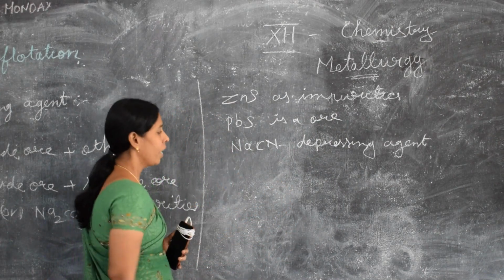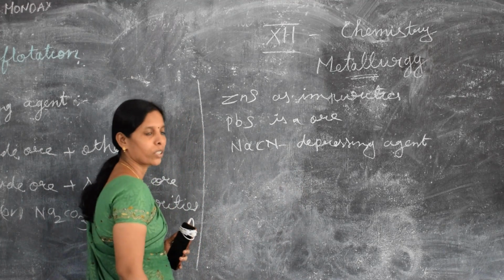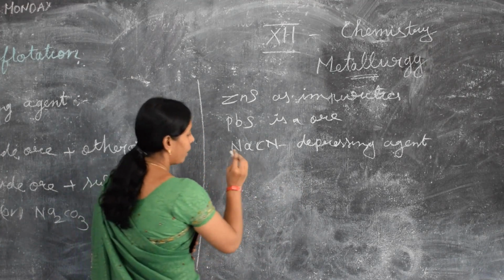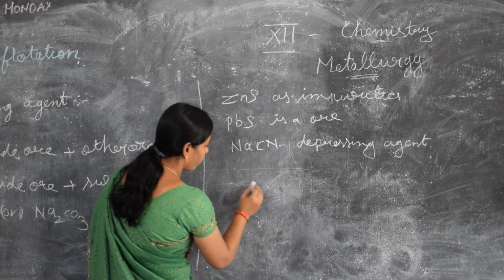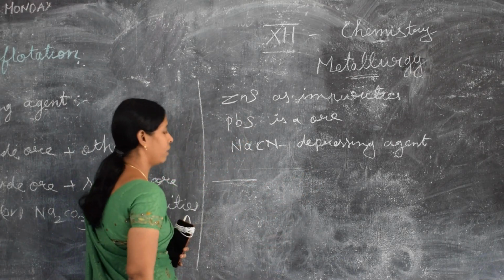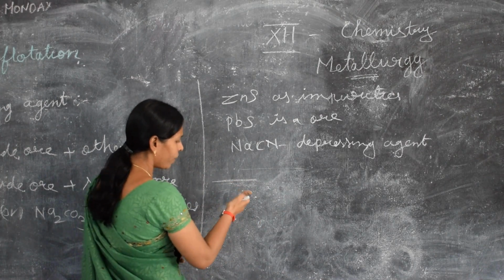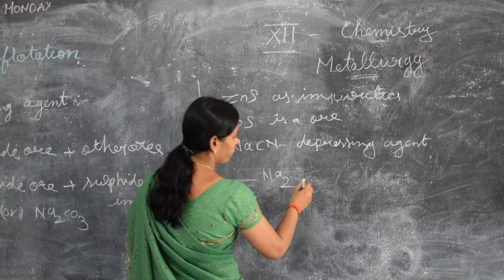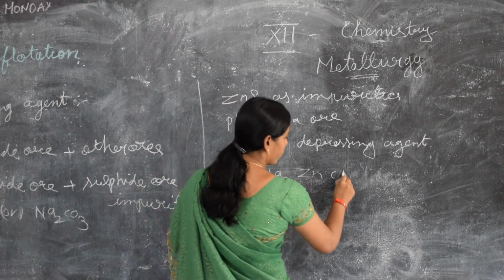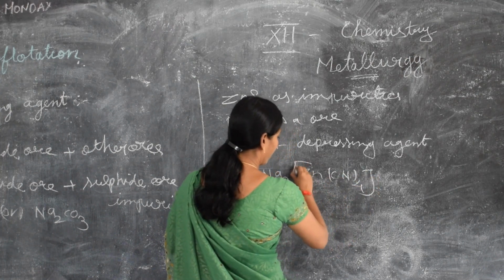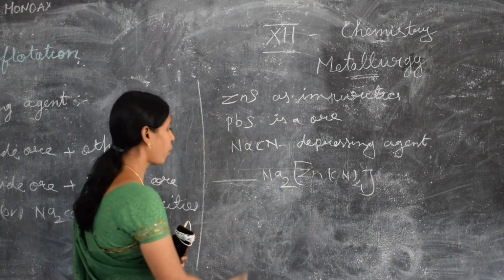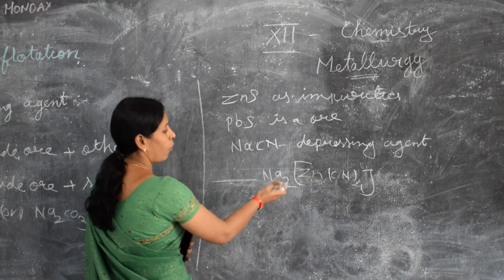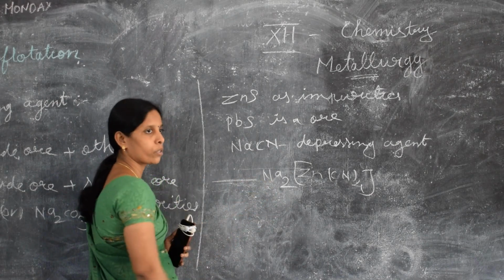It forms a layer of zinc complex on the surface of zinc sulfide. It forms a layer on the zinc sulfide. This layer is Na2[Zn(CN)4]. This is a complex. So it forms a layer of zinc complex. Na2[Zn(CN)4] is a complex layer formed on the surface of zinc sulfide.